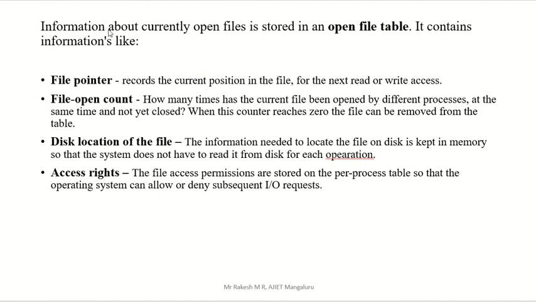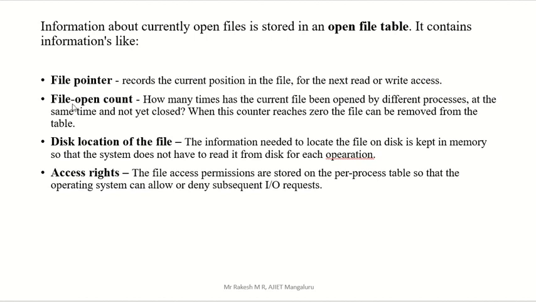So it contains information about whichever file is currently opened, right? That open file information is there, the open file table. Now what information is inside this table? We will see that the file pointer is there. File pointer means it records the current position of the file.